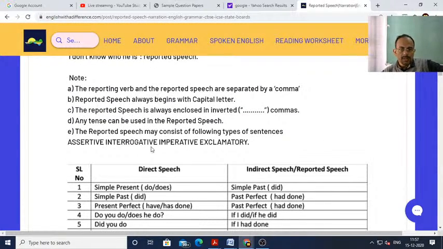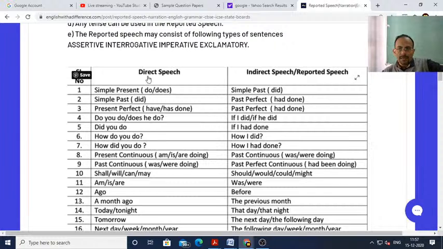So here you can see in direct speech, simple present tense, for example do, does, becomes did in indirect speech or reported speech. So simple present becomes simple past, simple past becomes past perfect. Like did will become had done. One simple example is given for your understanding. So simple past, that is did, will become past perfect.